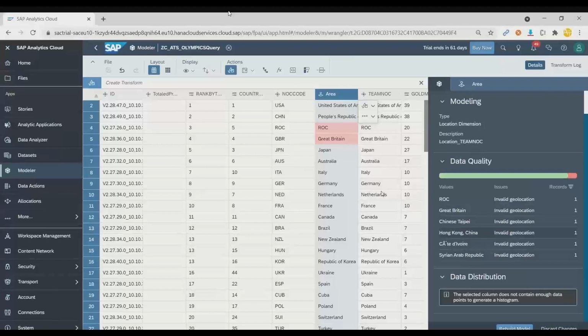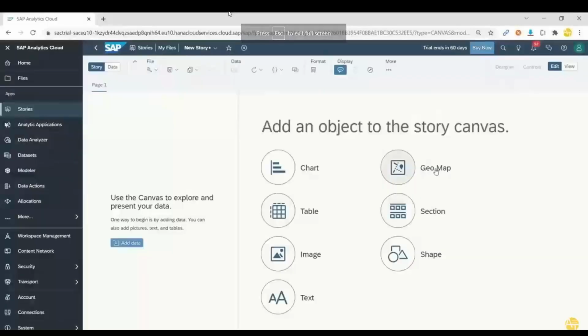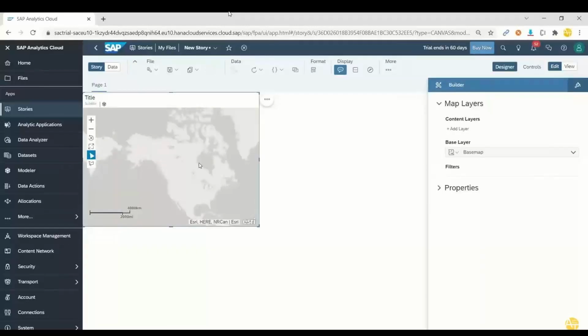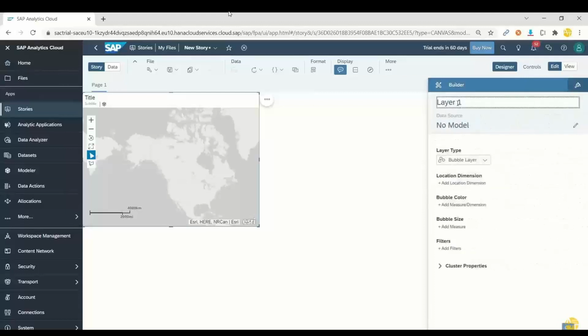So let's look at the requirement once again. We have a requirement to also create a map. So now I will go and create a map on our story. And here you can see I have got a geo map. I will add a geo map layer, and now I will choose here country wise model. We have different layers here which we can choose to display the map the way we want.